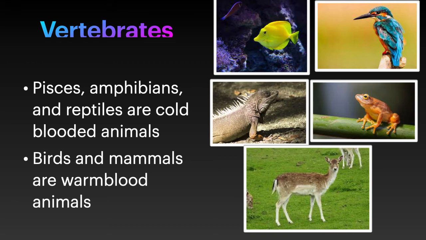Among the 5 classes, pisces, amphibians, reptiles, aves, and mammals, we observe 2 kinds of animals, cold-blooded animals and warm-blooded animals. Cold-blooded examples we see from pisces, amphibians, and reptiles. Warm-blooded animals are aves and mammals.